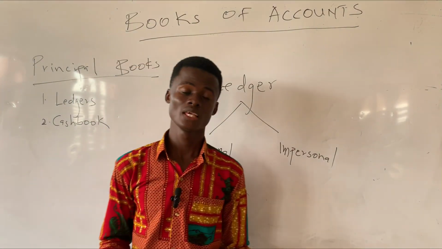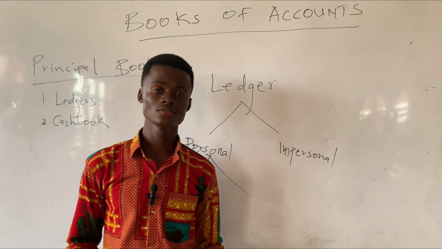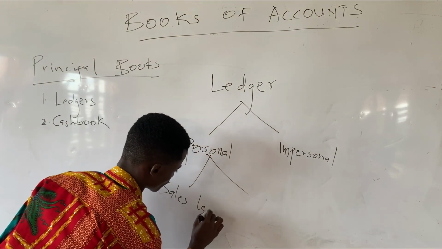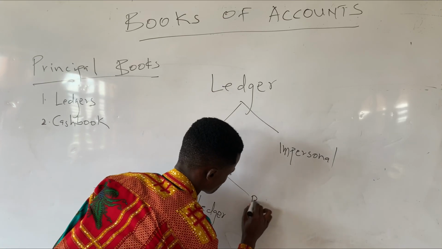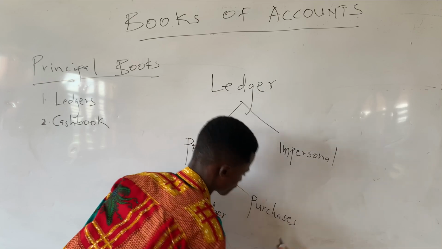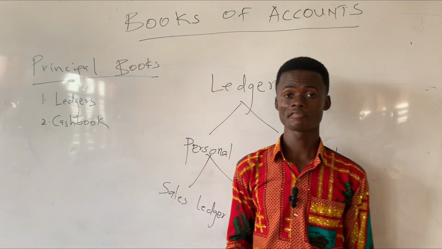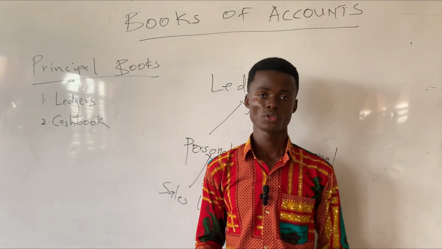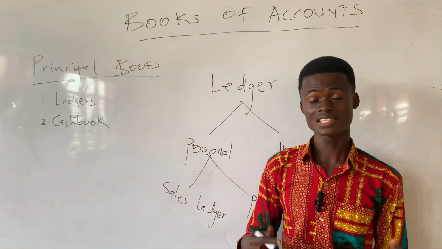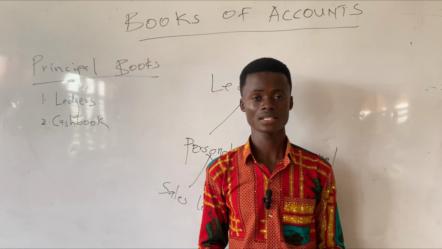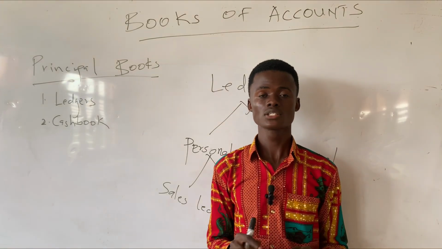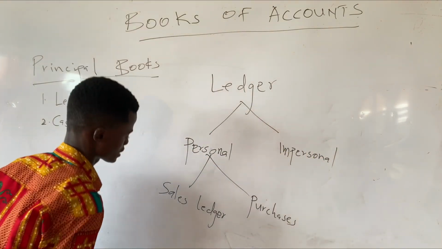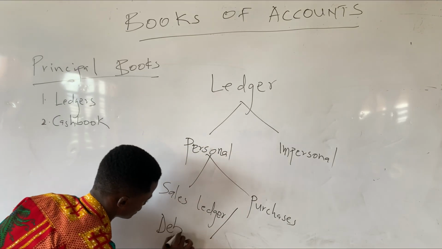Personal ledger, they are subdivided into two, and they are the sales ledger and then the purchases ledger. In our definition of ledger, we said a ledger is a principal book in accounting that contains accounts or records of business. So, the sales ledger, however, is also a type of ledger that contains only accounts relating to debtors. It can also be called the debtors ledger. So, the sales ledger can also be called the debtors ledger.